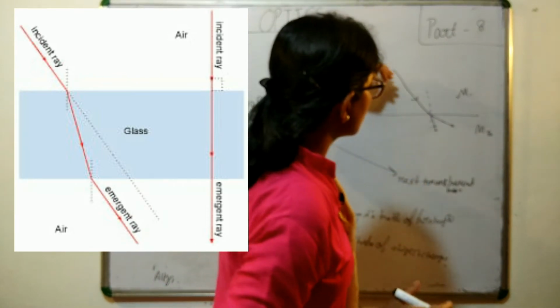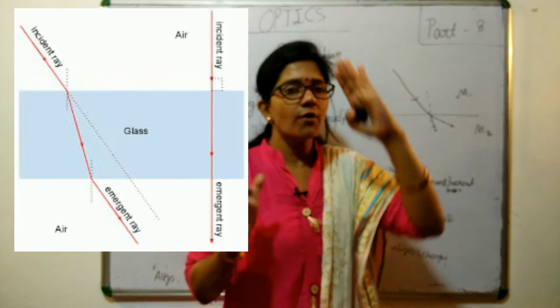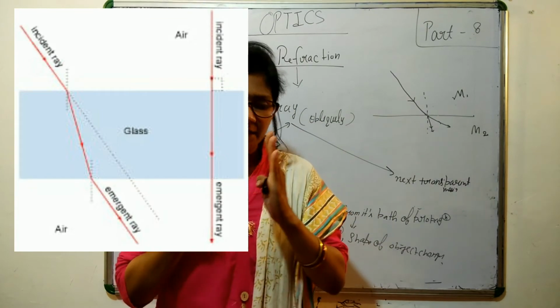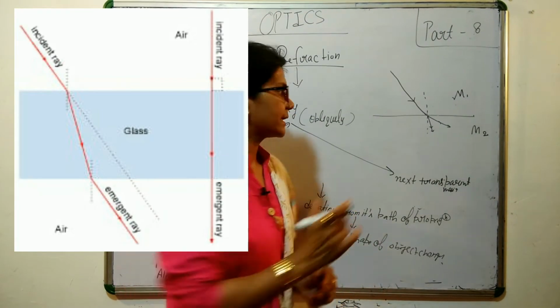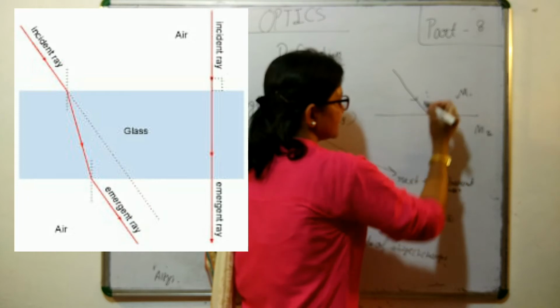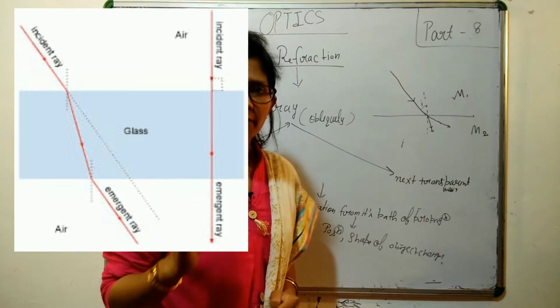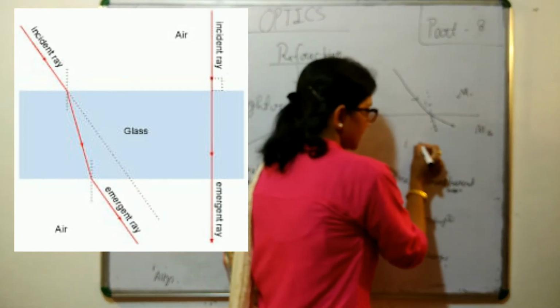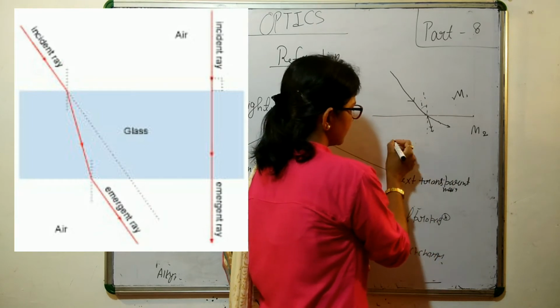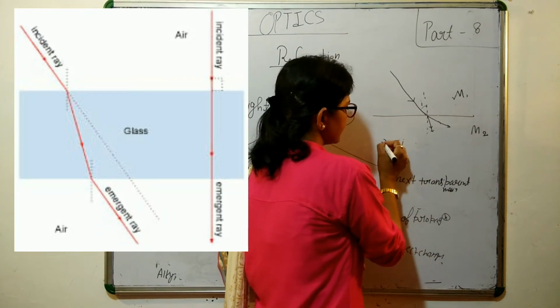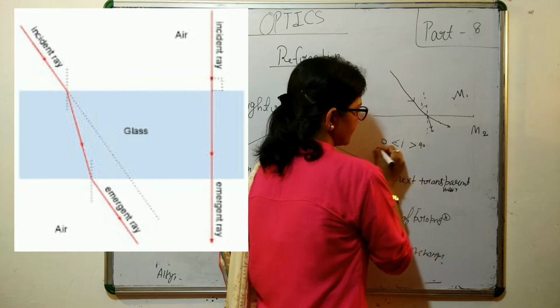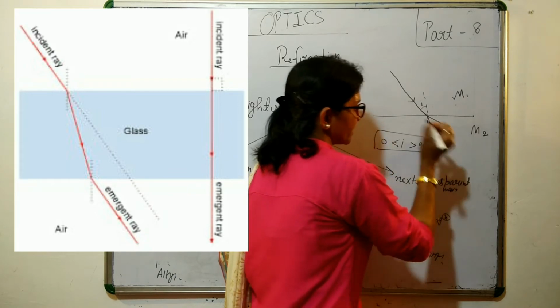But the condition is that it should fall obliquely, meaning the angle of incidence should be greater than 0 and less than 90 degrees. It is a very important thing.